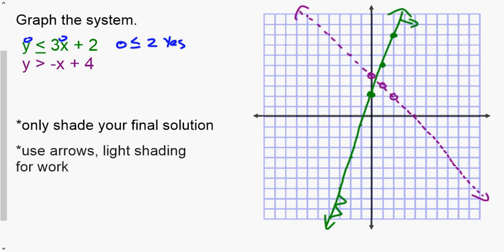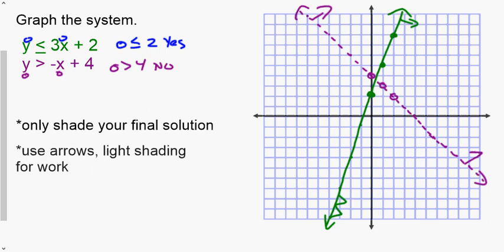And again, putting in 0, 0, we get: is 0 greater than 4? No, so we are shading away from the origin. Oh, I got a little curved here. All right, so we're shading there.